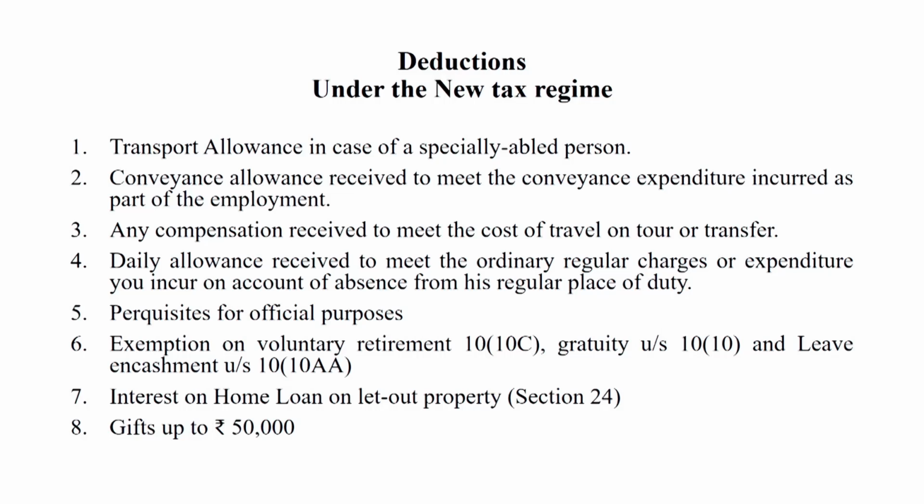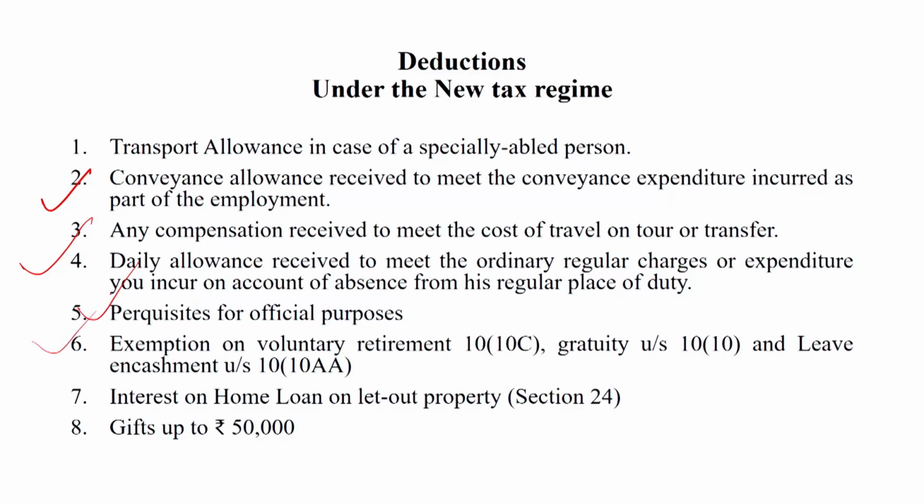Conveyance allowance received to meet the conveyance expenditure incurred as a part of the employment. Any compensation received to meet the cost of travel or tour or transfer. Daily allowance received to meet the ordinary regular charge or expenditure incurred on account of absence from his regular place of duty. Perquisites for the official purpose.